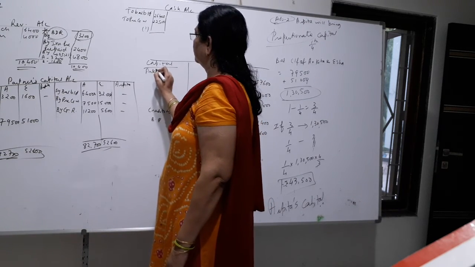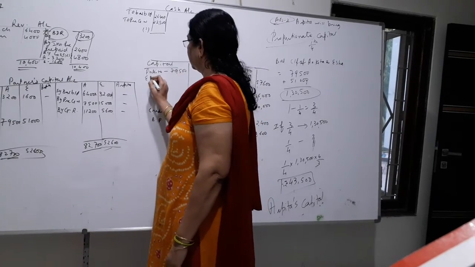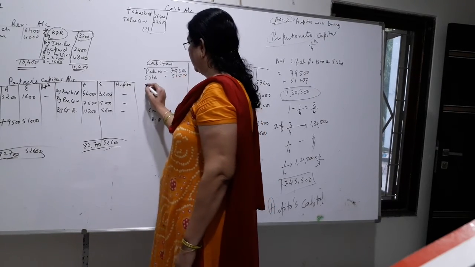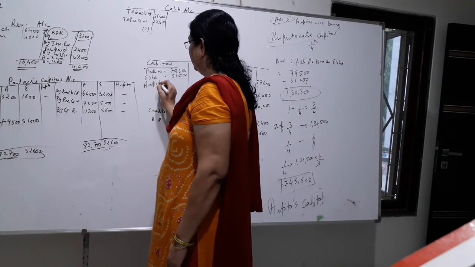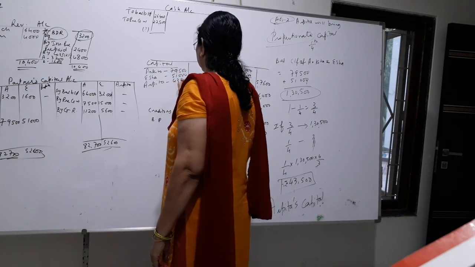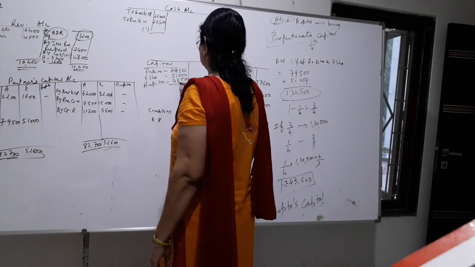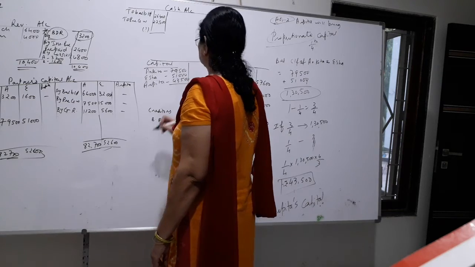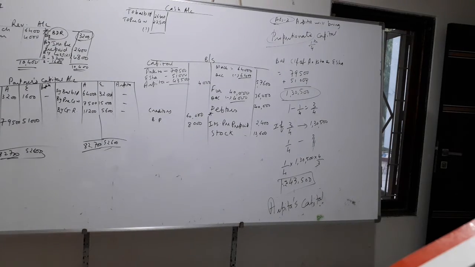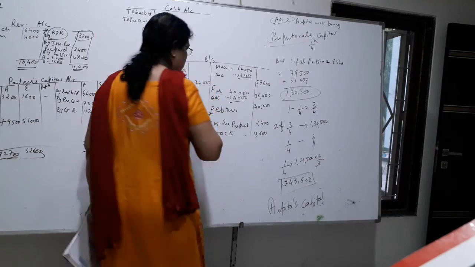Capital of Ankita, Isha and Arpita, which we have found out. What will be the total of capital here? 1,74,000.